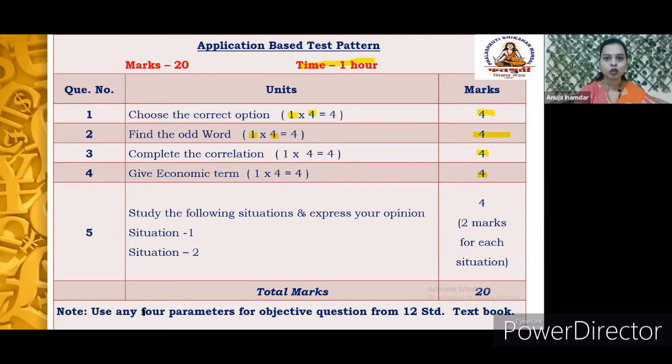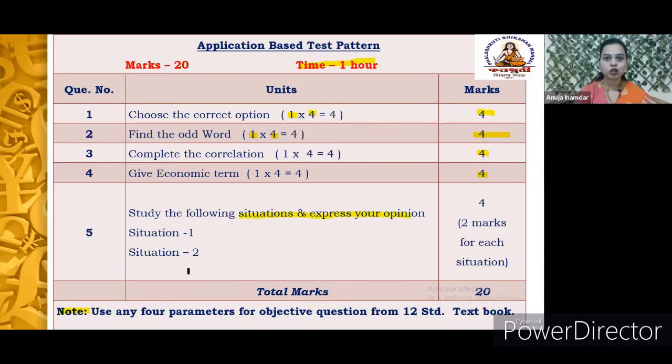Now specifically, if we focus on the note, similar to question number 1 for the 80 marks paper, in this kind of test also the college has a complete right to select any 4 parameters out of the 8 parameters which we have discussed. But from the board, these 4 parameters have basically come. And question number 5 is: study the following situation and express your opinion on the situation.